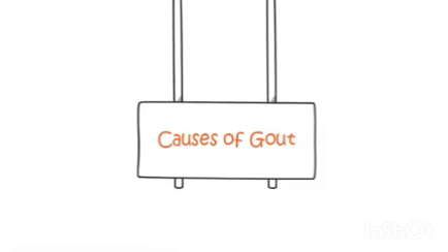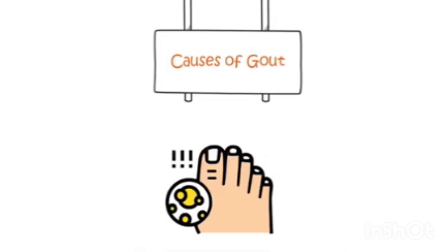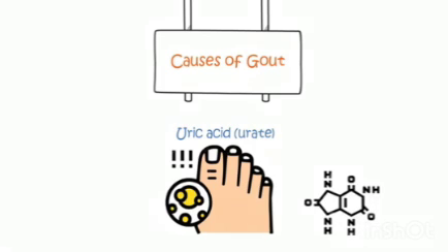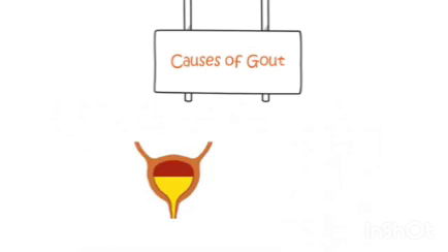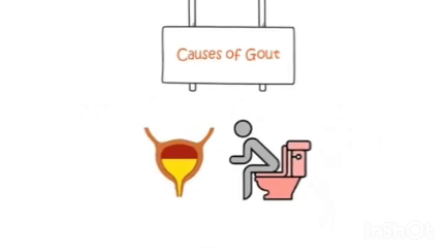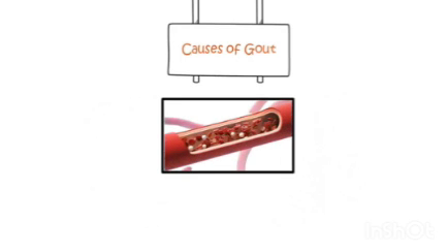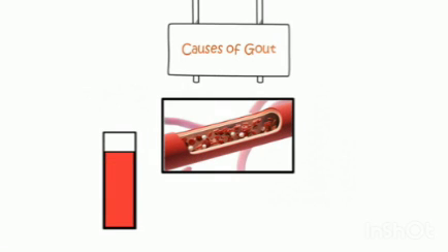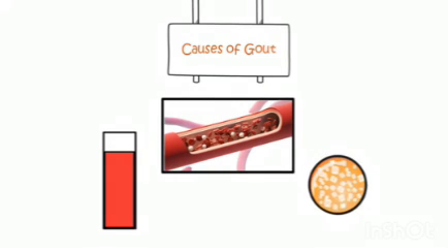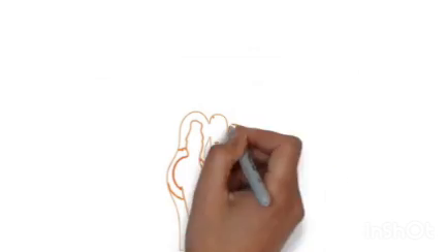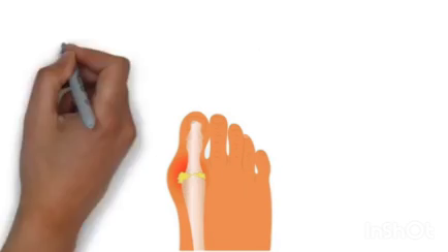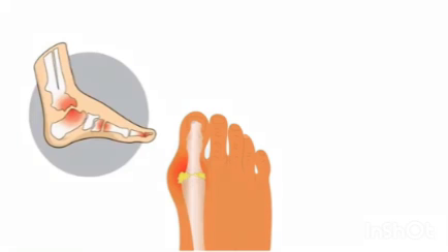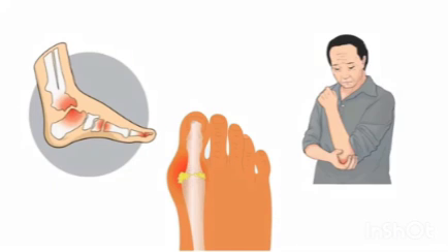Causes of gout. Gout stems from the presence of a chemical compound called uric acid, urate, in the bloodstream. Ordinarily, uric acid is harmless and produced within the body. Most of it is naturally excreted through urine, with a small portion eliminated through feces. However, individuals with gout exhibit an accumulation of uric acid in their blood. Periodically, these elevated levels can lead to the formation of minute crystal-like deposits of uric acid. These urate crystals tend to accumulate within joints, subsequently provoking irritation and inflammation of the joint tissues, resulting in pain, a classic symptom of gout attacks.